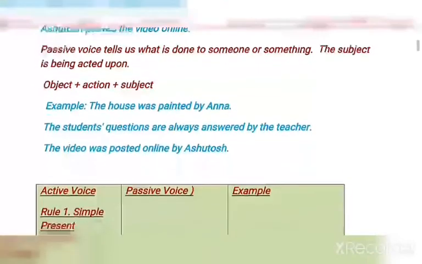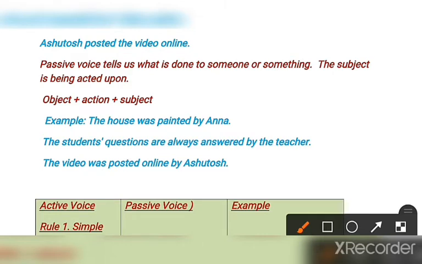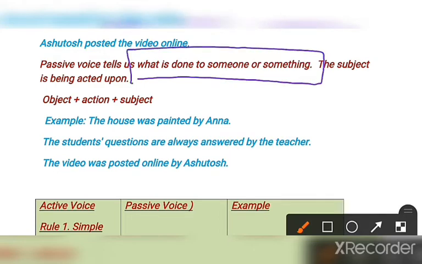So after active voice, student, let's move towards the passive voice. What is passive voice? Passive voice tells us what is done to someone or something, or the subject is being acted upon. Here we are not going to focus on what action is done by the subject, but we are going to focus on what is being done by the subject on the object. Clear, no? See how the subject is being acted upon.